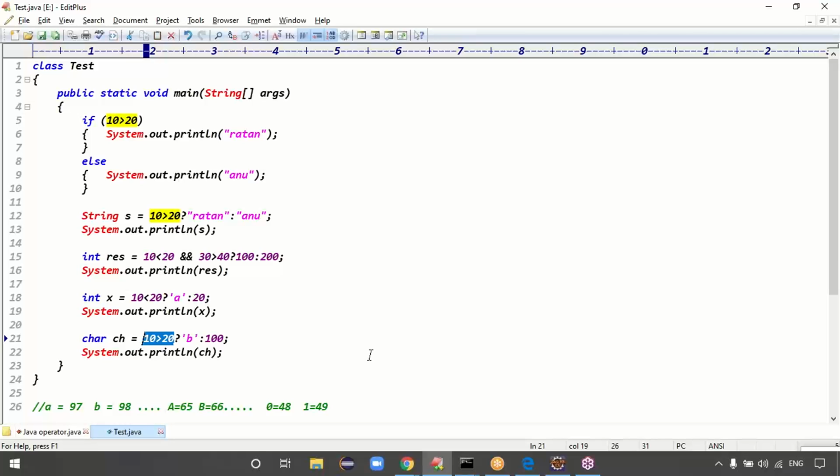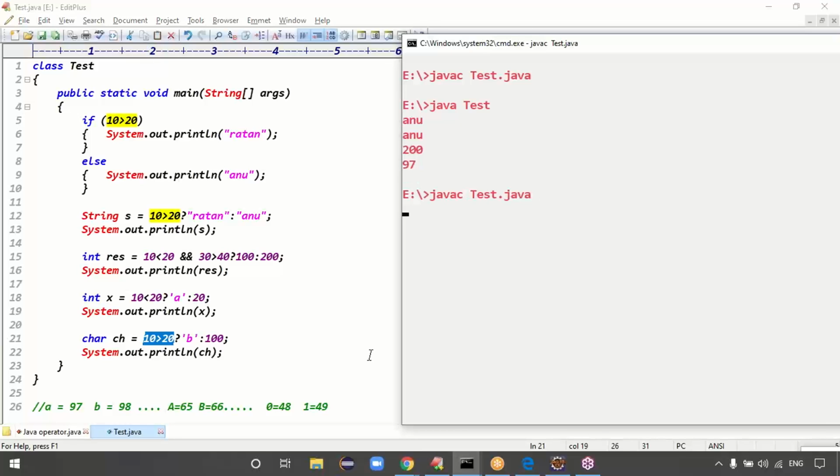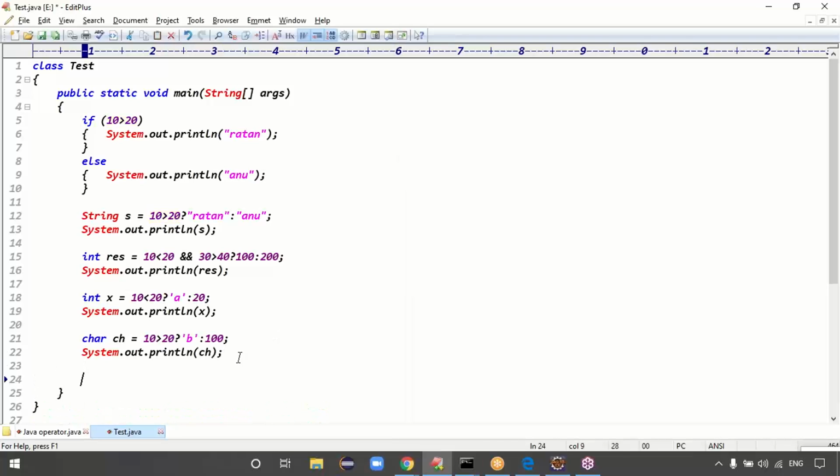But I'm holding the 100 in integer format or character format? Character format means you will get the character corresponding to 100. What is the corresponding character? D. So now you can see the output: we got D, right? Exactly. Guys, are you clear now?